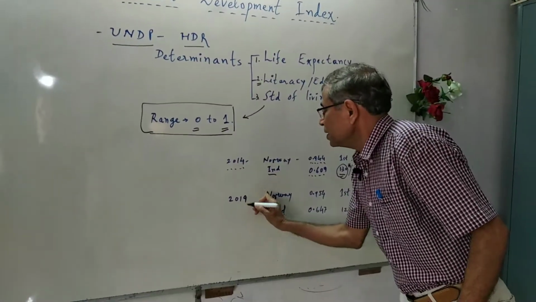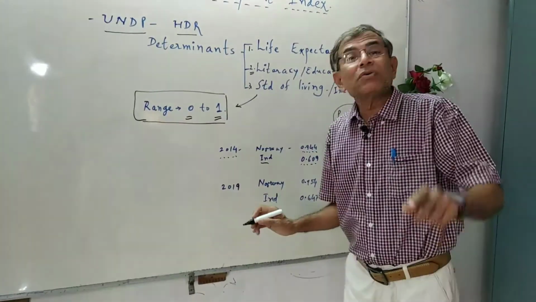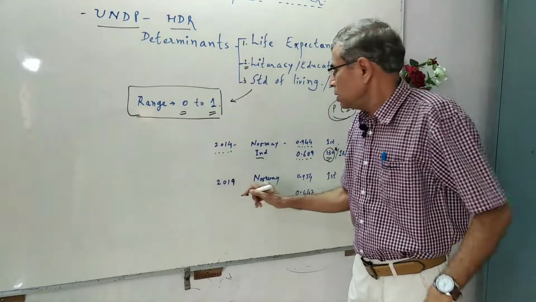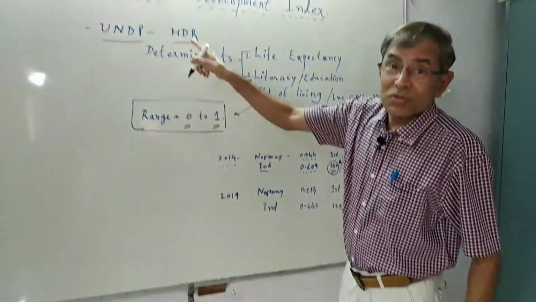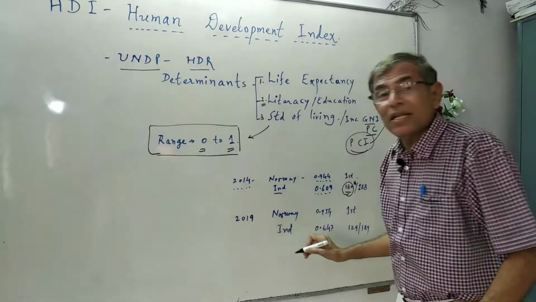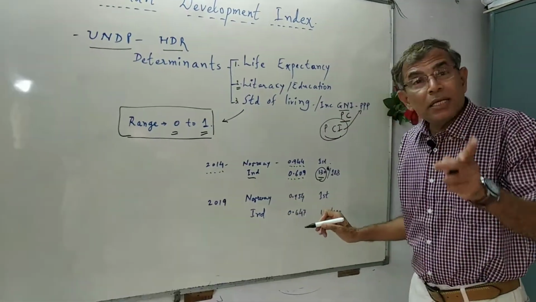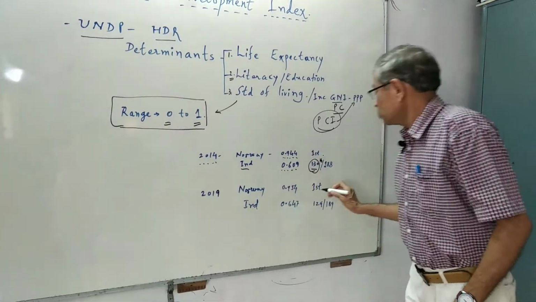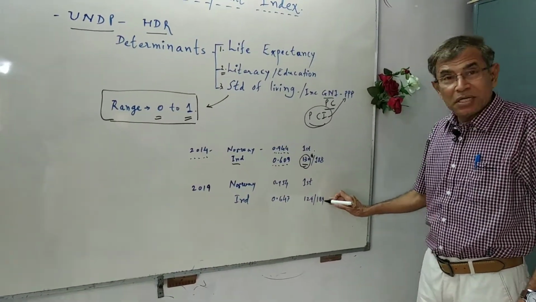And as per the latest report of 2019, published on 9th December 2019, the same Human Development Report tells us that again in 2019 Norway stood first in the entire world.